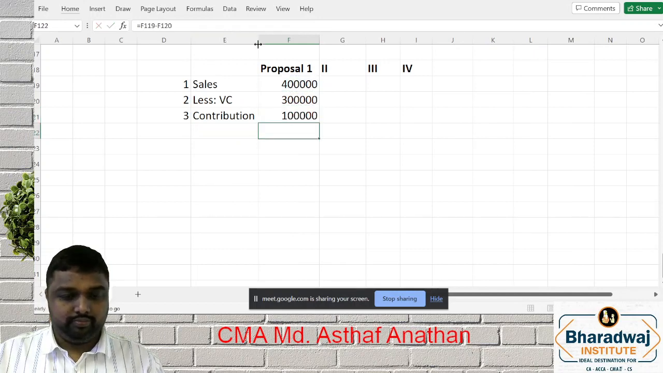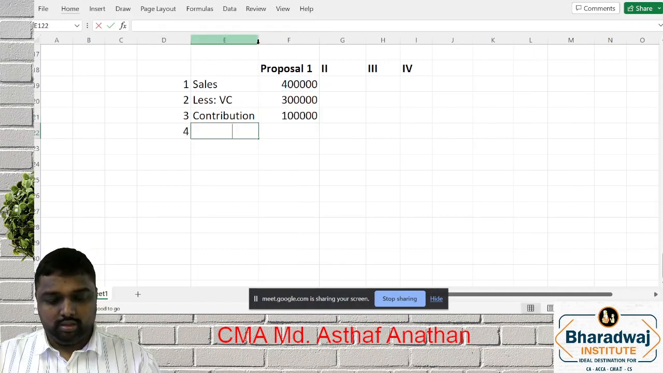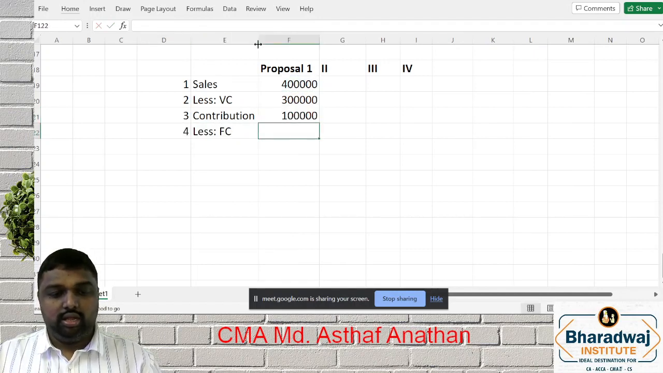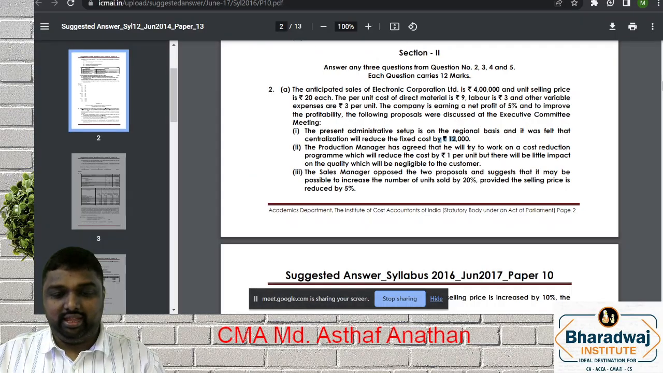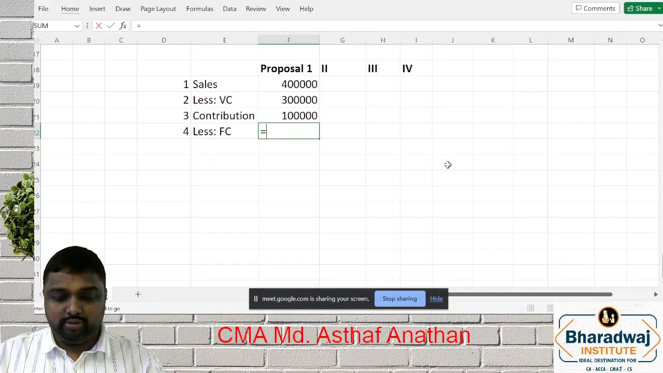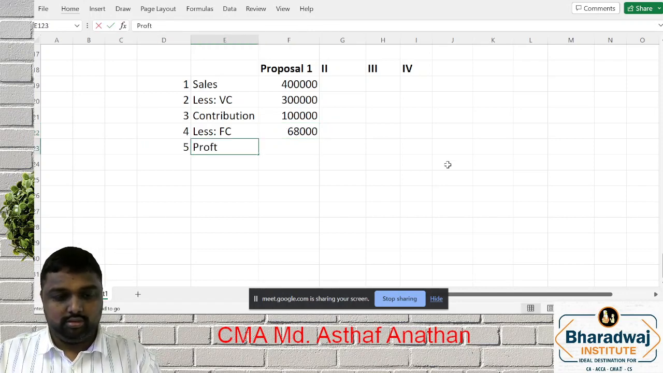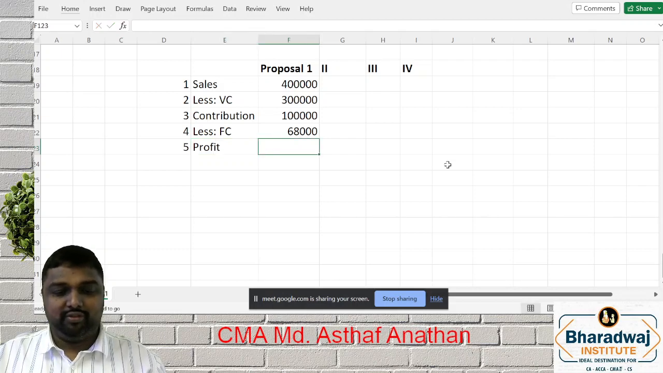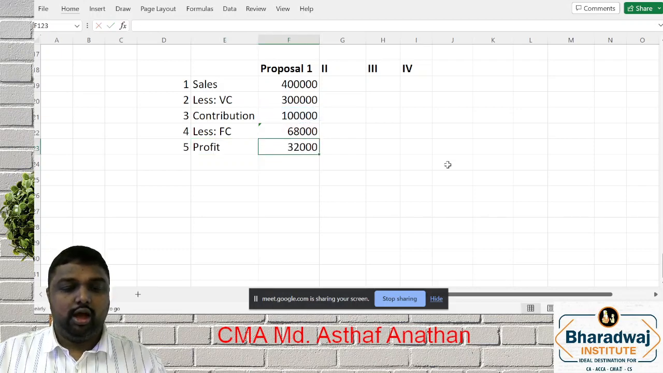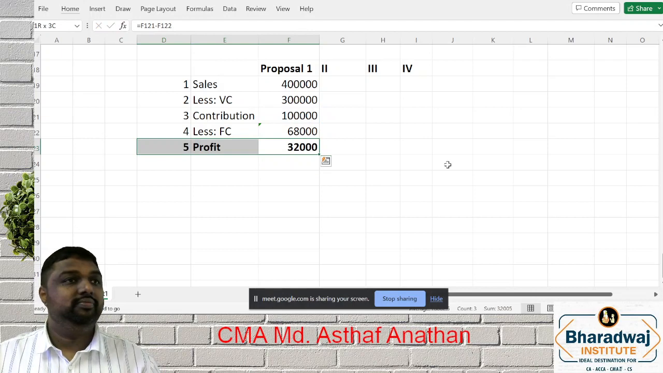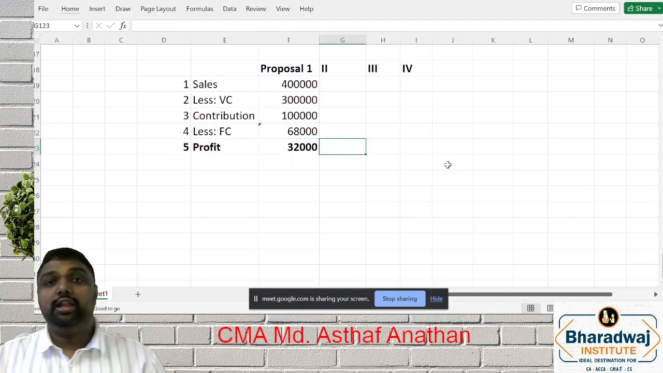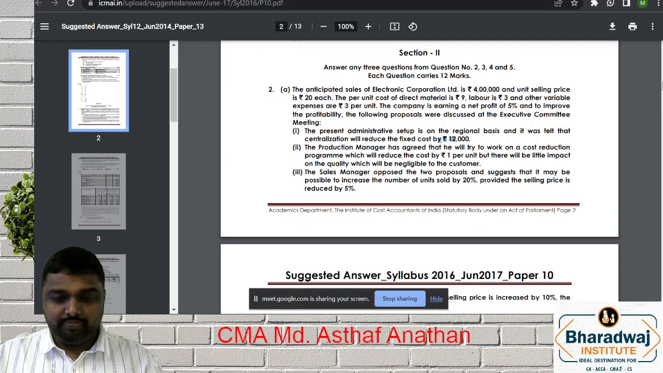Contribution. Less fixed cost. See, right now the fixed cost is 80,000. It is going to reduce by 12,000. So 80,000 minus 12,000, 68,000. You will get a profit of what? How many of you got this answer correct? Very good. What is proposal 2, my dear friends?